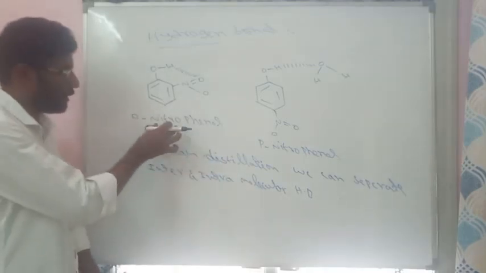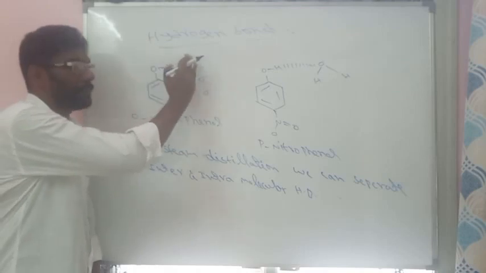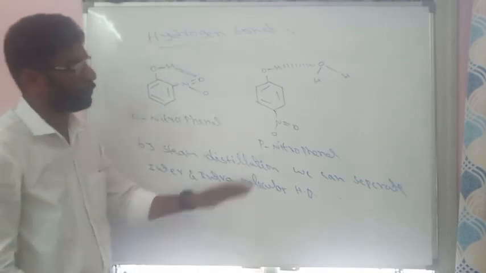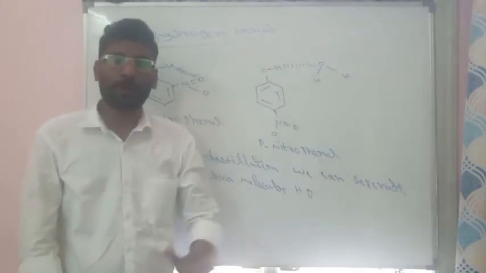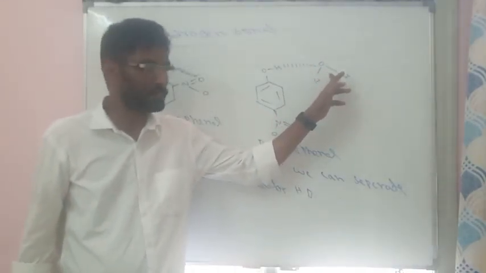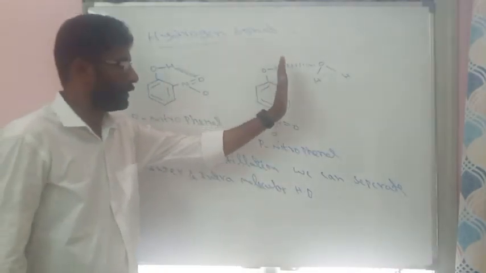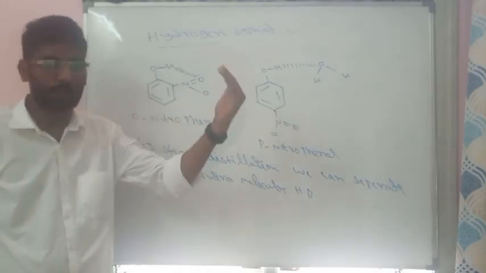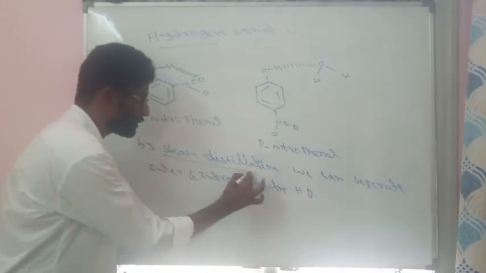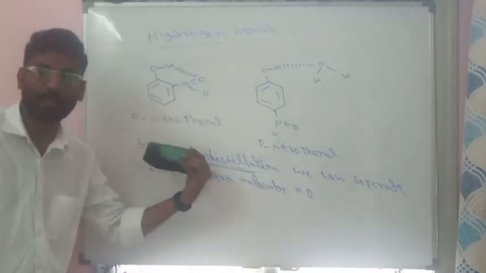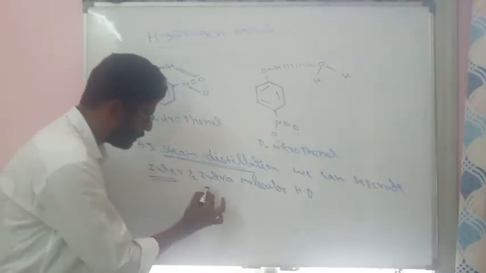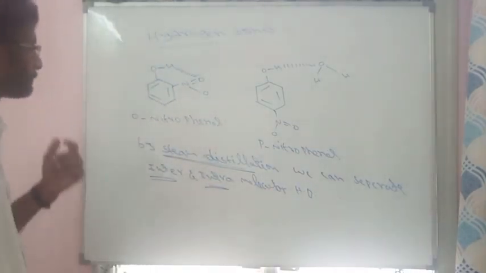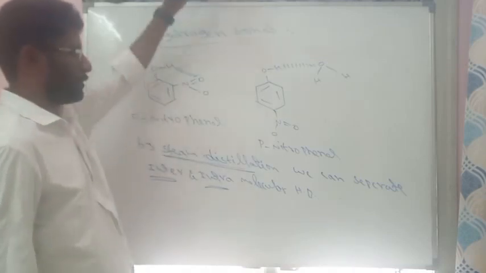Why? Because the intramolecular compound does not combine with water, since it is forming a hydrogen bond within its own molecule, whereas the intermolecular hydrogen bonded compound is soluble in water. So when you pass steam, the intermolecular compound will be steam soluble, whereas the intramolecular one is steam volatile. So both can be separated by using steam distillation. Steam distillation is mainly used to separate inter and intramolecular hydrogen bonded compounds. So note these examples.